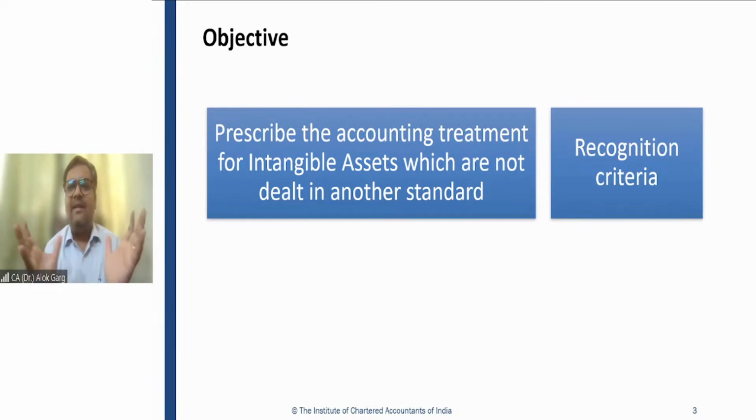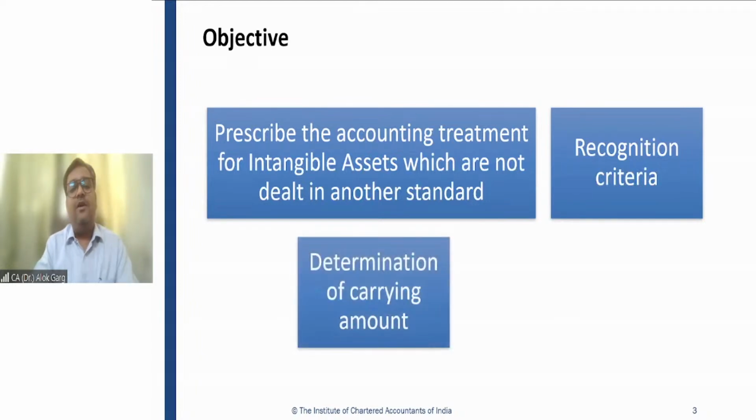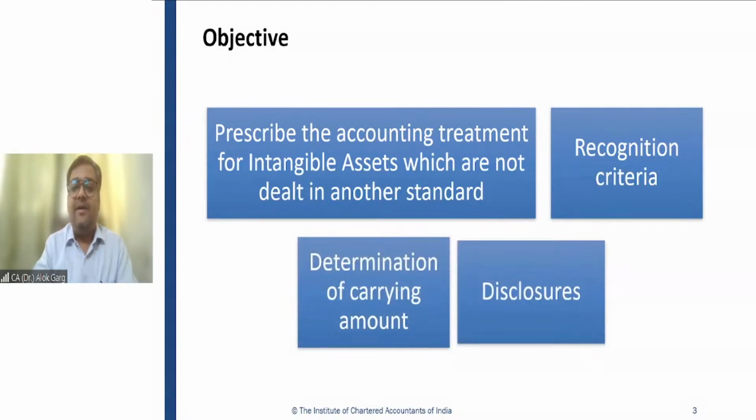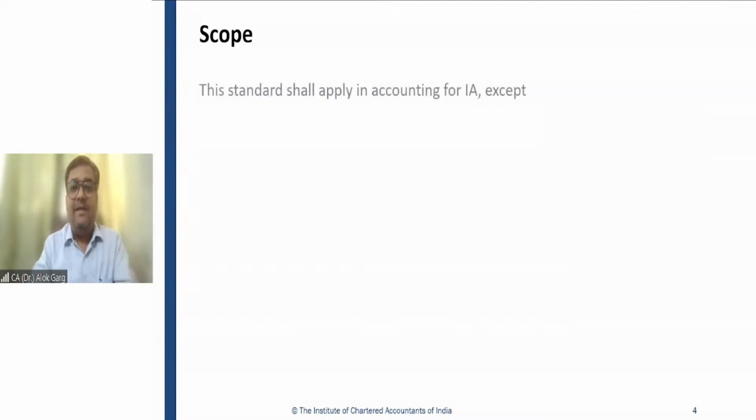So we understand the intangible resource, right? If an intangible resource is qualifying as an intangible asset, and if it is covered in a different standard, then it will not be covered here. Otherwise, it will be covered under Ind AS 38. This standard, of course, provides recognition criteria, determining the carrying amount and disclosure. Coming to the scope, as I told you, this standard shall apply in accounting for intangible assets, for all the intangible assets except, right?